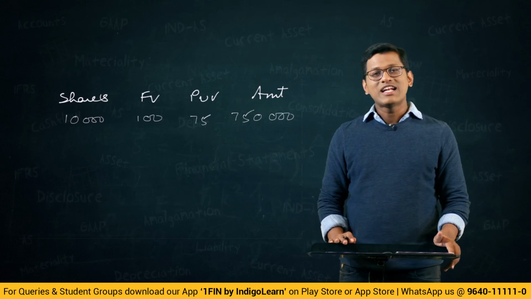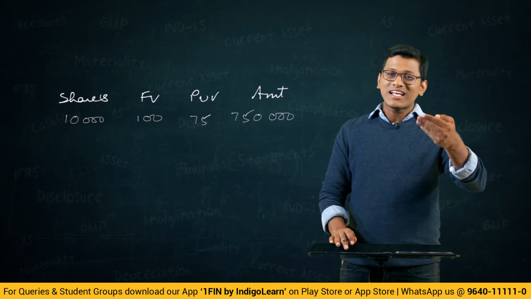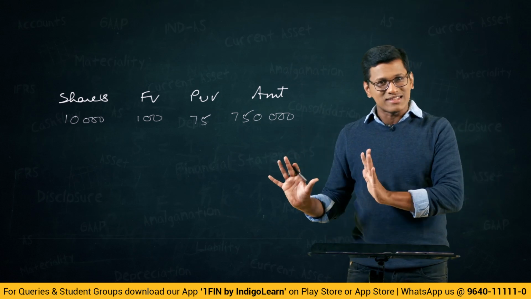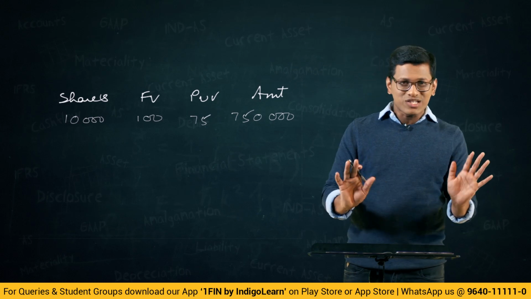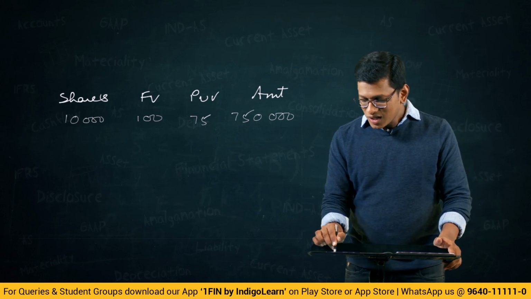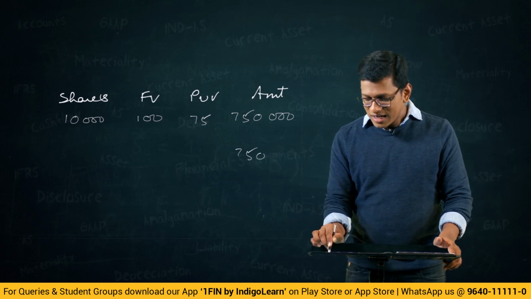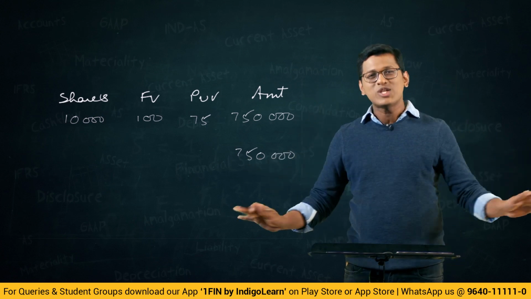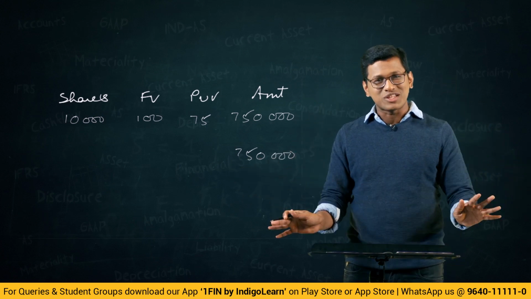7,50,000. Excellent. Now what is happening? What is a reorganization? See, reorganization is something like this. Total will remain same, some numbers breakup will change. So first thing first, without any doubt I am writing that total after reorganization also is going to be 7,50,000.